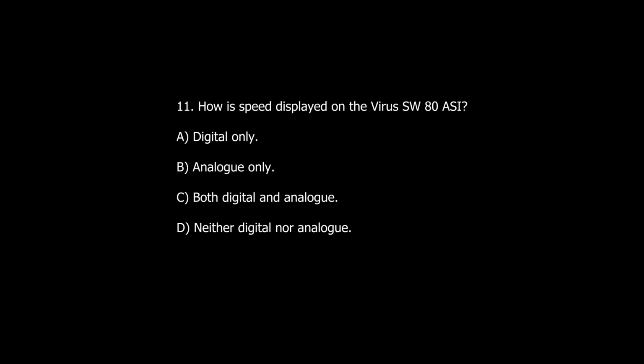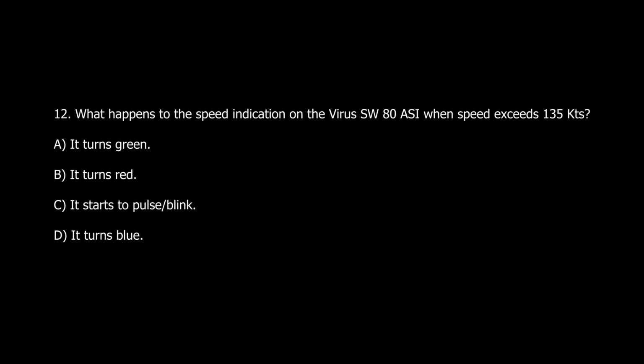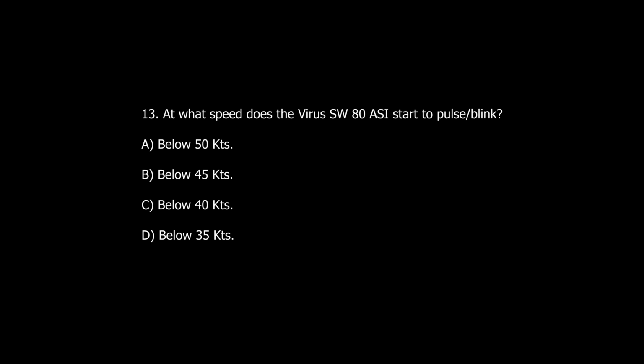Question number 11. How is speed displayed on the virus SW-80 ASI? A. Digital only. B. Analog only. C. Both digital and analog. D. Neither digital nor analog. Question number 12. What happens to the speed indication on the virus SW-80 ASI when speed exceeds 135 kts? A. It turns green. B. It turns red. C. It starts to pulse/blink. D. It turns blue.